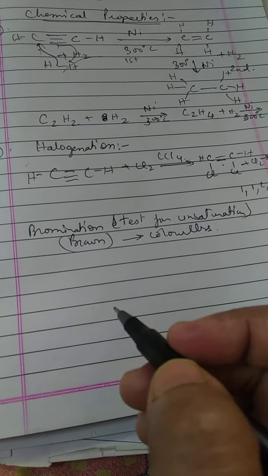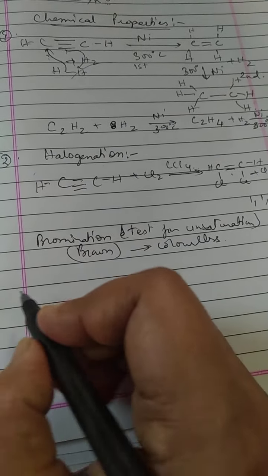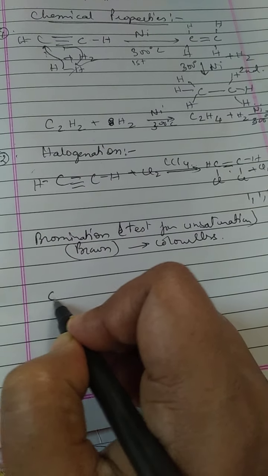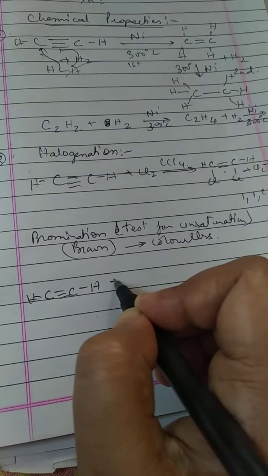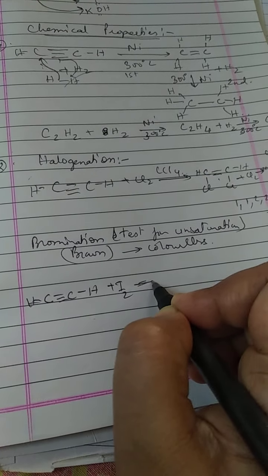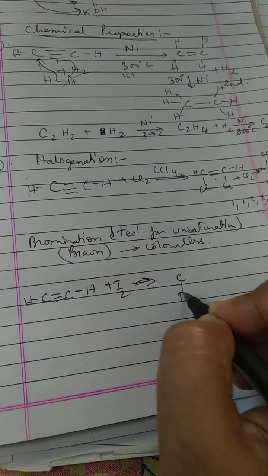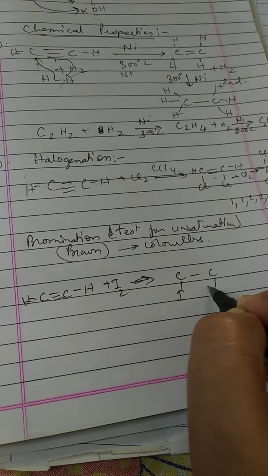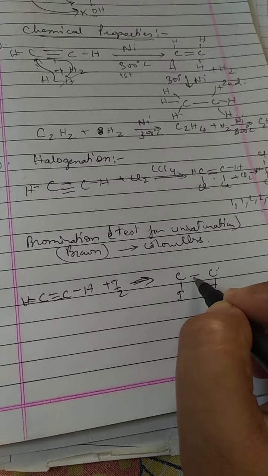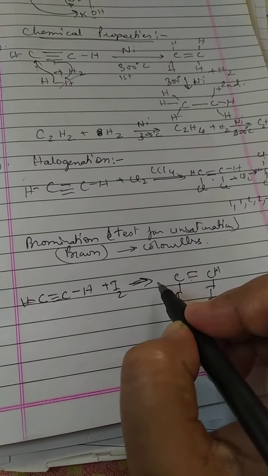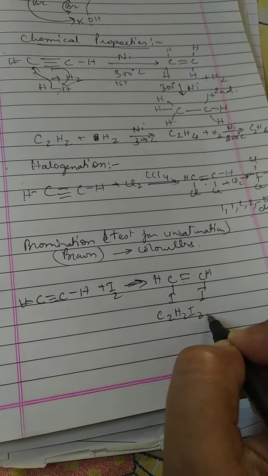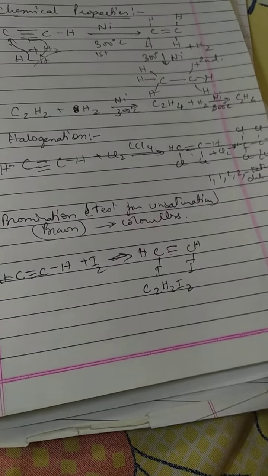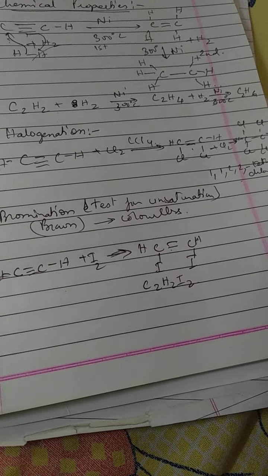However, with iodine, it will undergo only the first stage reaction. With iodine we will only get C2H2I2. Iodine combines with difficulty, giving acetylene diiodide as the only end product.